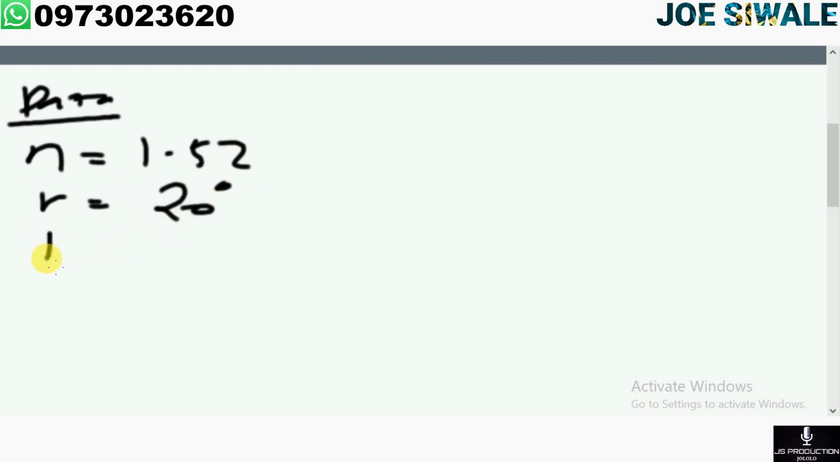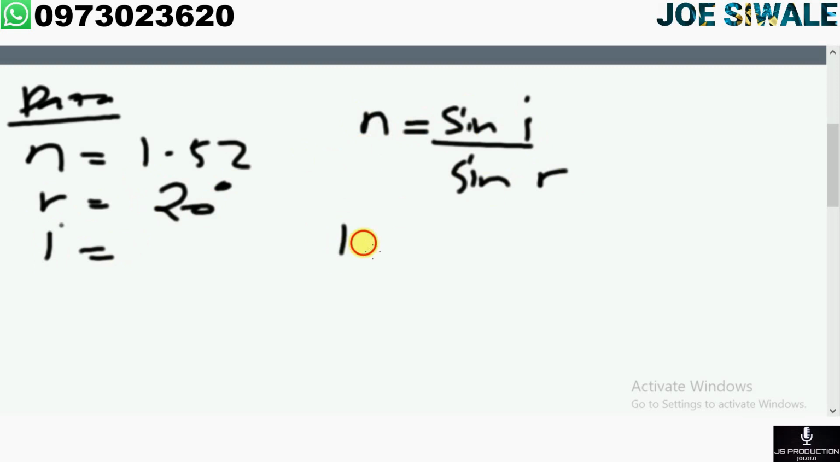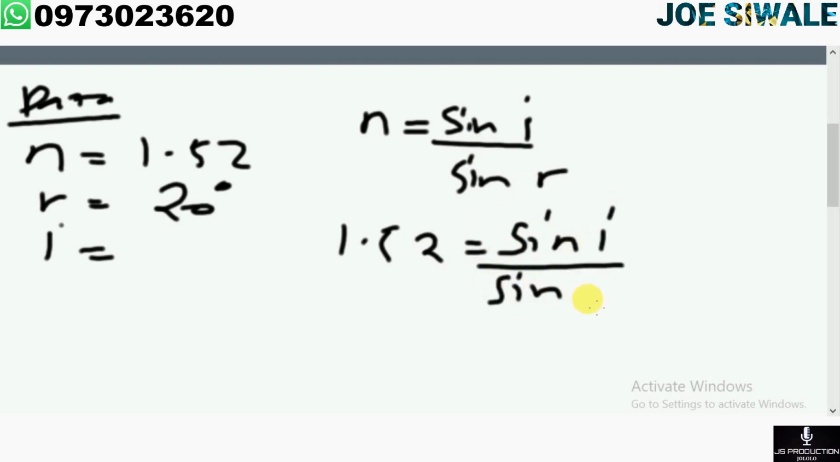the angle of incidence. And we know that we can use this formula which says our refractive index is equal to sine of angle of incidence divided by sine of angle of refraction. N here we have been given as 1.52, equal to, we are trying to calculate the angle of incidence, so we're going to say sine i divided by sine of the angle of refraction, which we have been given as 20.